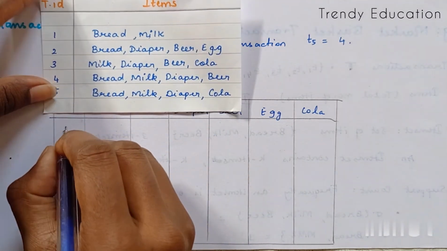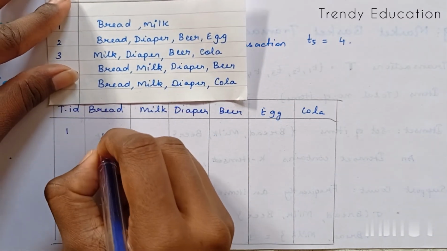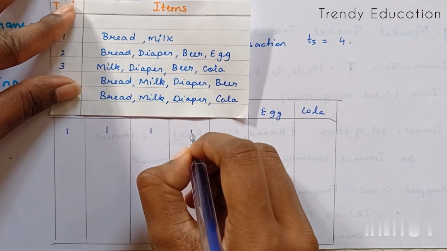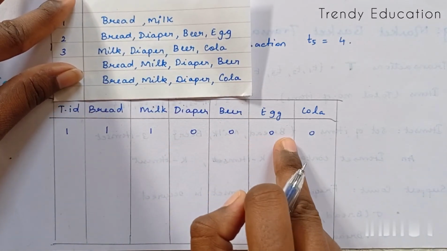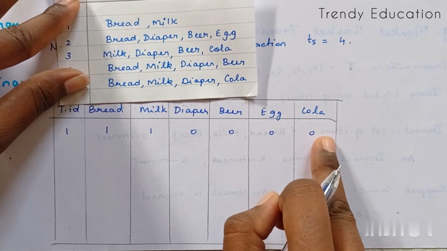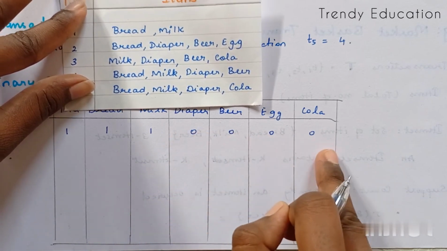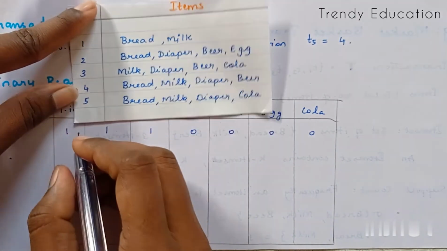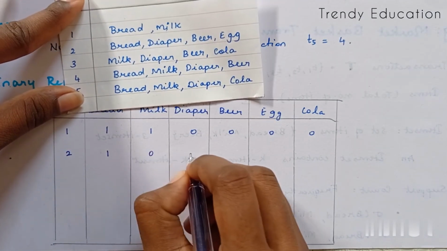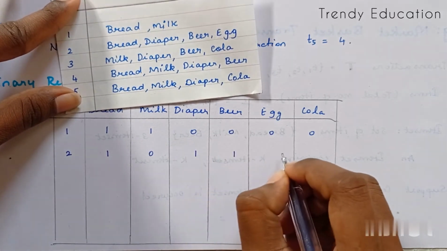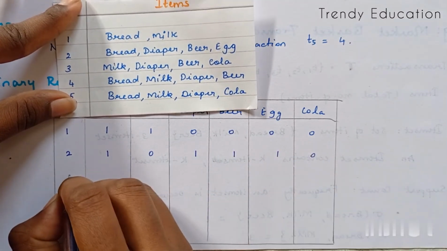Let's see the first transaction. The bread is 1 and the milk is 1, the others are 0, because diaper, beer, egg, cola are absent in the first transaction. The second transaction: bread, diaper, beer, egg, and the others are 0.